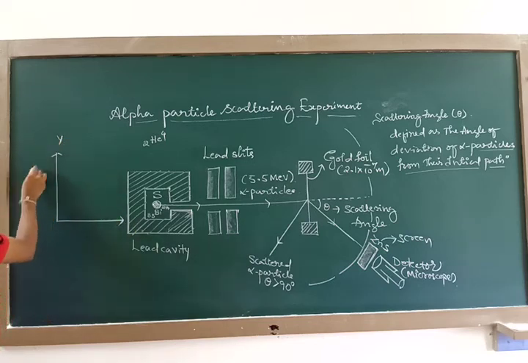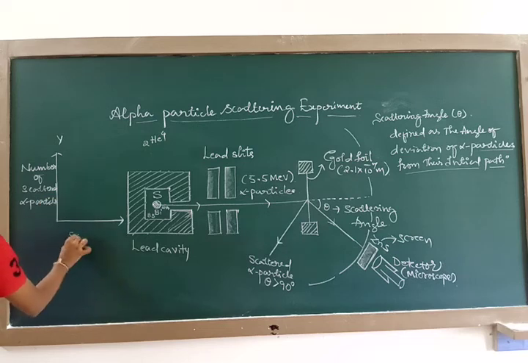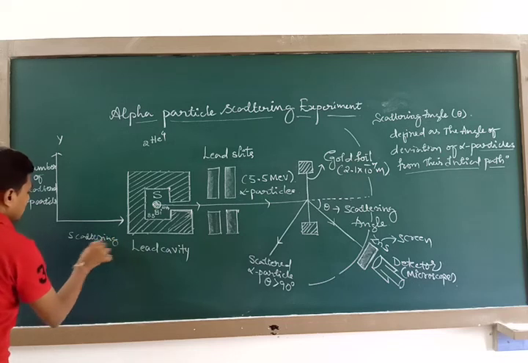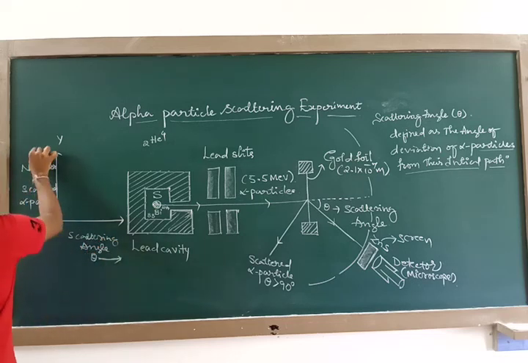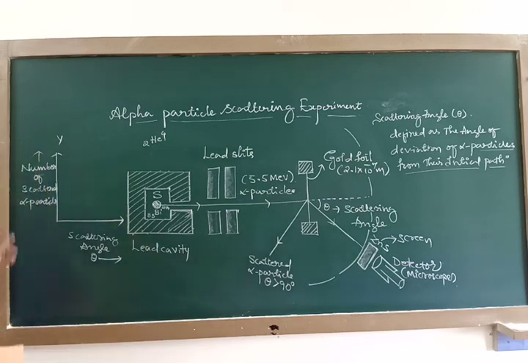Along the y-axis they have chosen the number of scattered alpha particles, versus the scattering angle theta along the x-axis.